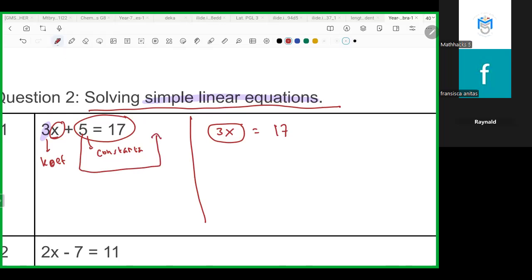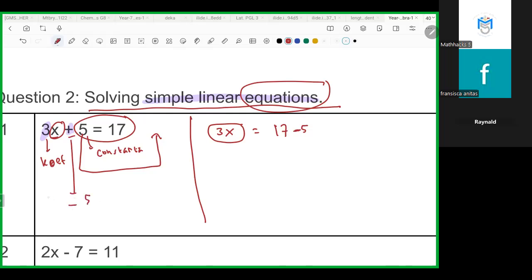If you want to move any number or coefficient in an equation, you also have to reverse its sign. So plus, if you move it to the right side, will be negative. What about minus?